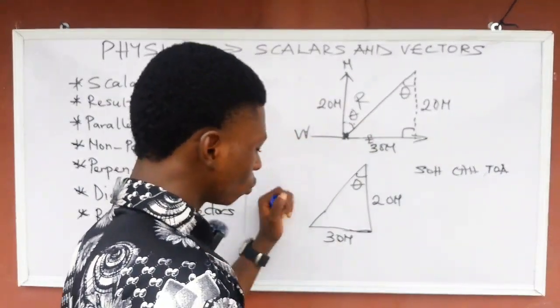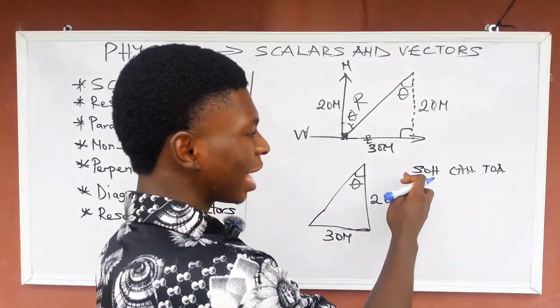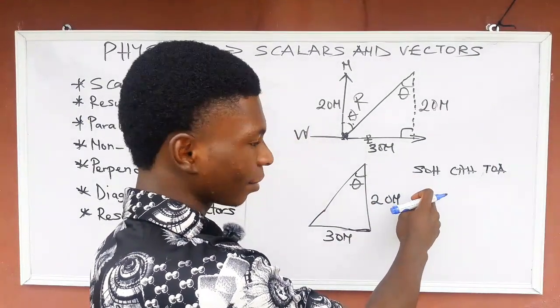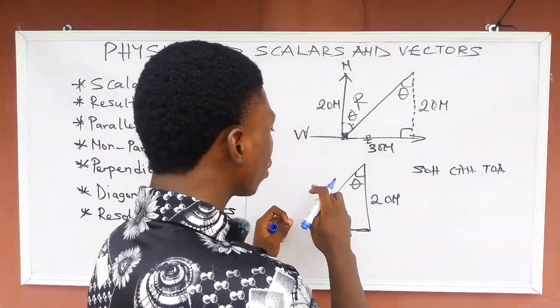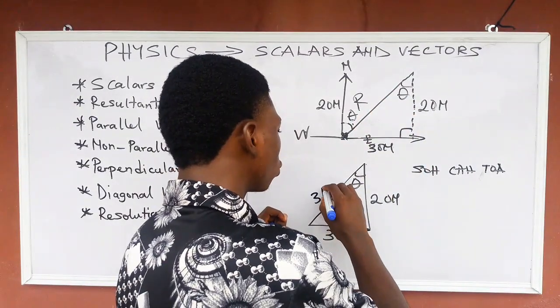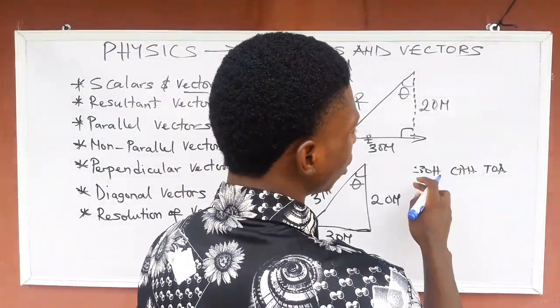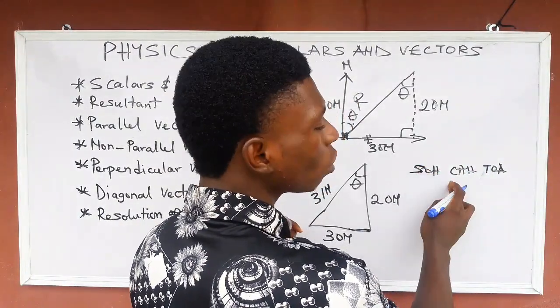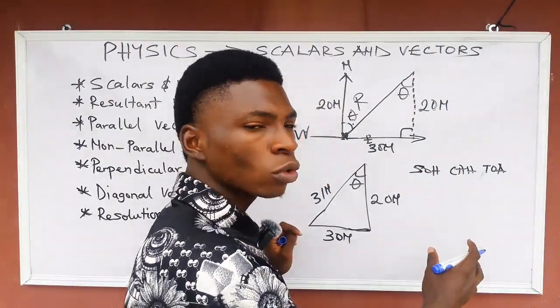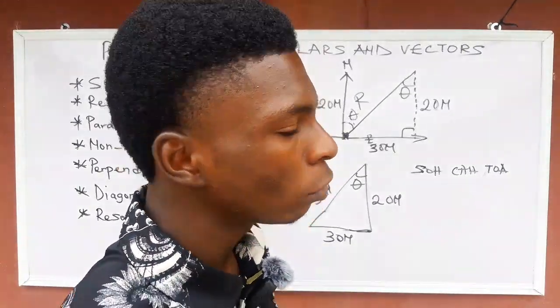SOHCAHTOA. So you know, I want to get this angle, so let's use sine. Are you getting me now? We have gotten this side too, which is the resultant vector, which is 31 Newton. So I can use any of these formulas. So sine theta is equal to opposite over hypotenuse.